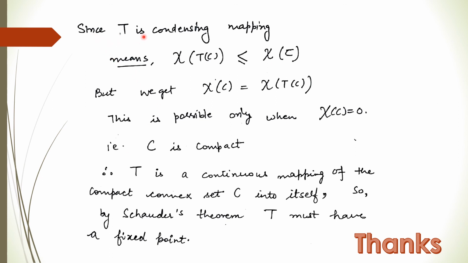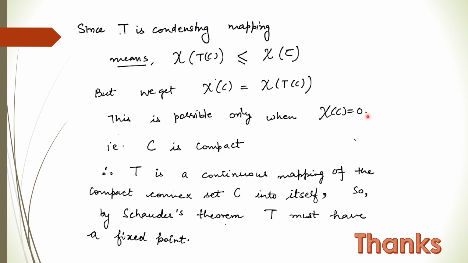Now since T is a condensing mapping, the measure of non-compactness of TC is less than or equal to the measure of non-compactness of C. But from the previous slide, the measure of non-compactness of C is the same as that of TC. So both are the same, and we can substitute. The measure of non-compactness of C is less than or equal to the measure of non-compactness of C. This is possible only when the measure of non-compactness is 0.